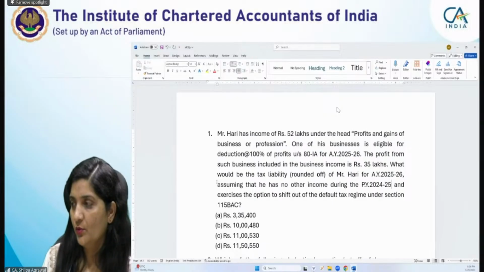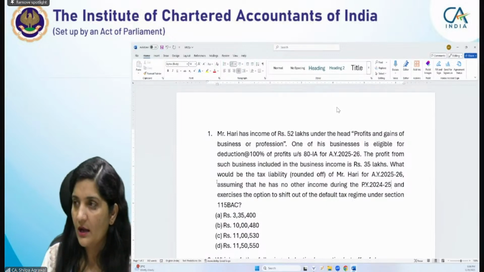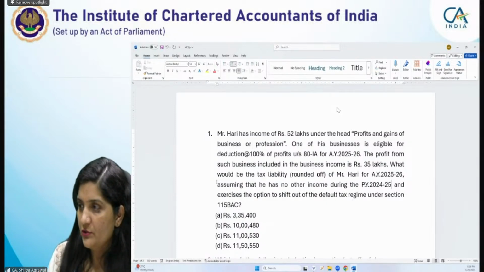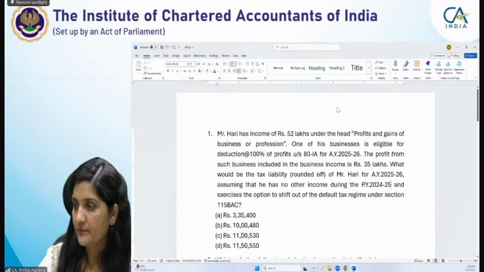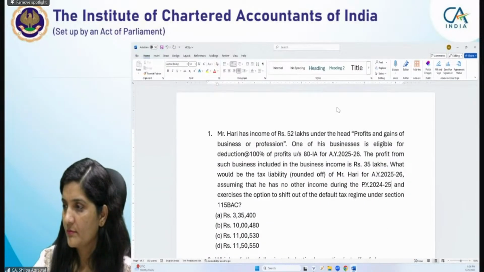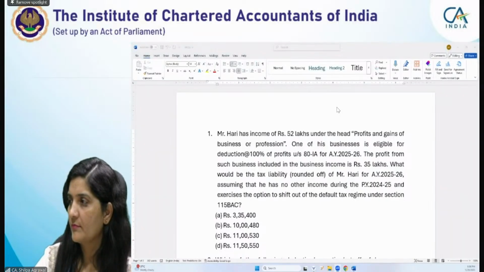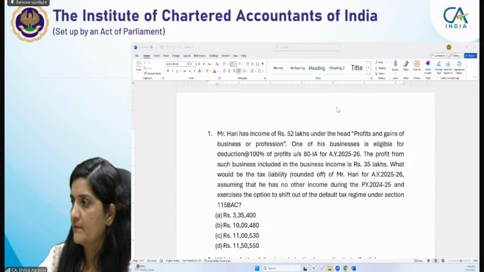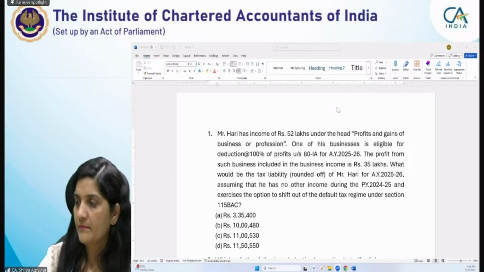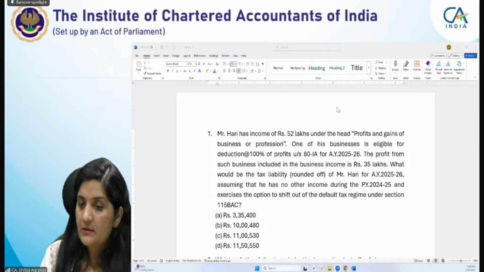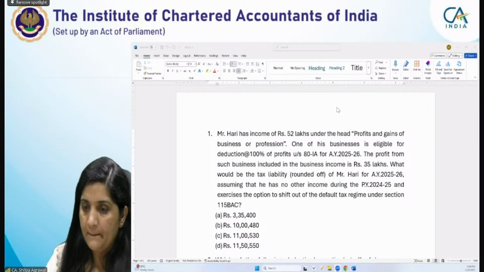Akshay. Okay. What about Siddharth? Smriti is saying option C. Okay. And Siddharth, are you able to derive the answer?